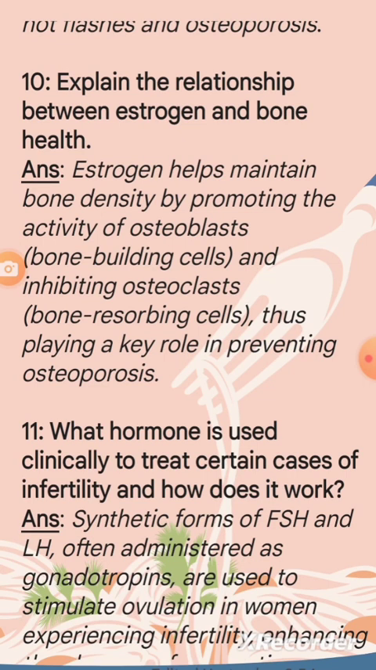Question 10. Explain the relationship between estrogen and bone health. Answer. Estrogen helps maintain bone density by promoting the activity of osteoblasts, bone building cells, and inhibiting osteoclasts, bone resorbing cells, thus playing a key role in preventing osteoporosis.